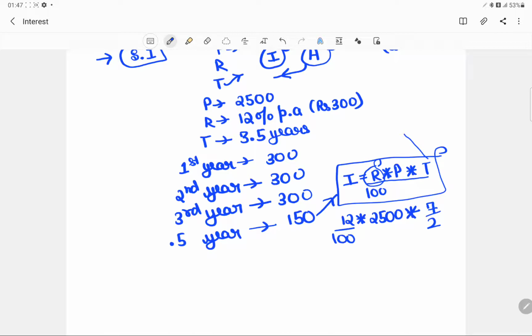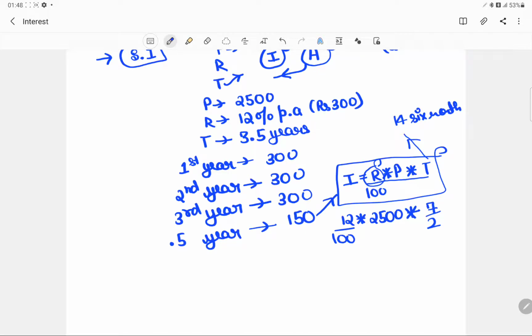If it had been given semi-annually, the time period would have been mentioned in terms of the semi part, in terms of 6 months, or in terms of semi years. For example, in 3.5 years we have 7 six-month periods.